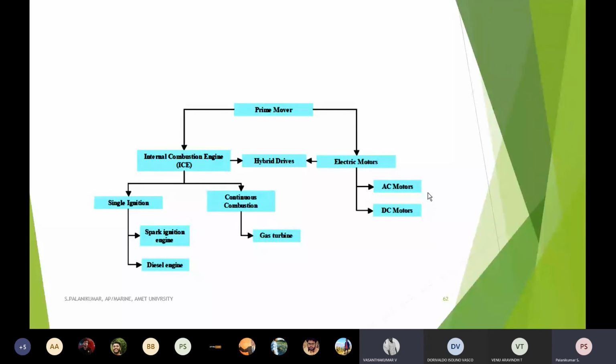The same torque can be experienced in the induction motor, the AC motor, also. Some latest switched reluctance motors and other motors we are going to study in the next unit, so you need not worry now.